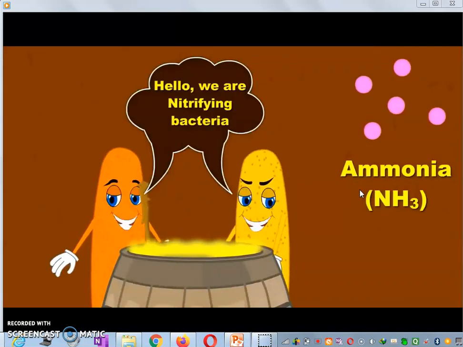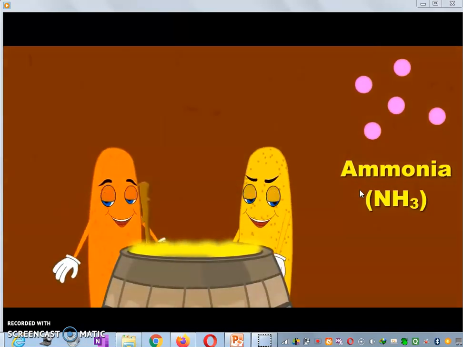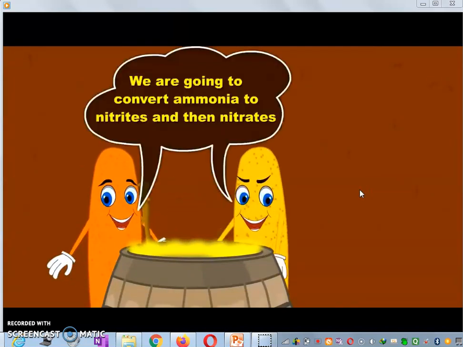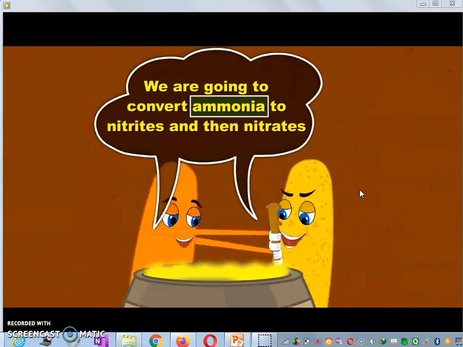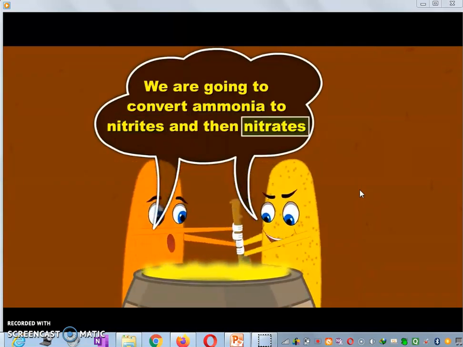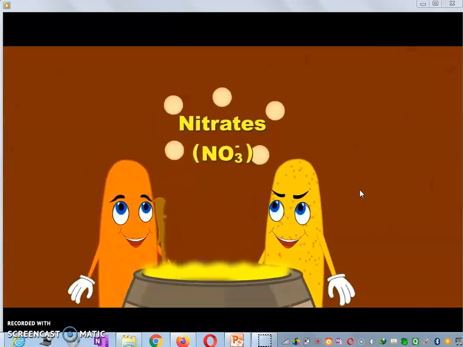These are other bacteria, nitrifying bacteria. Now ammonia is converted into nitrites and nitrates, NO2 and NO3.